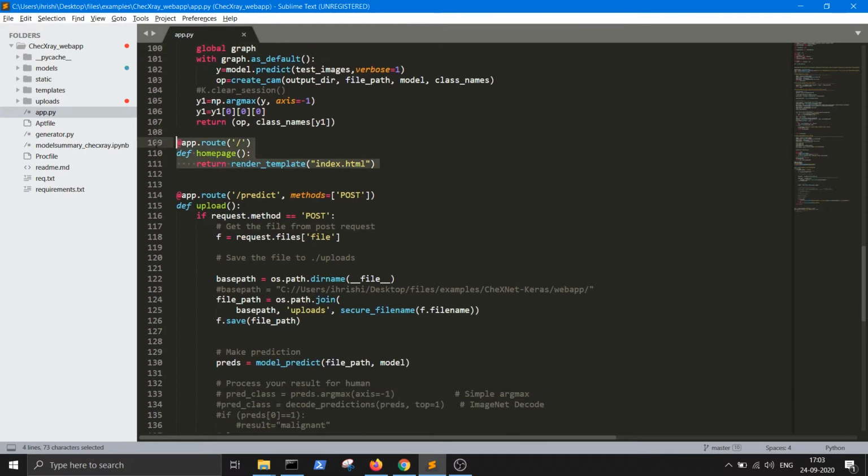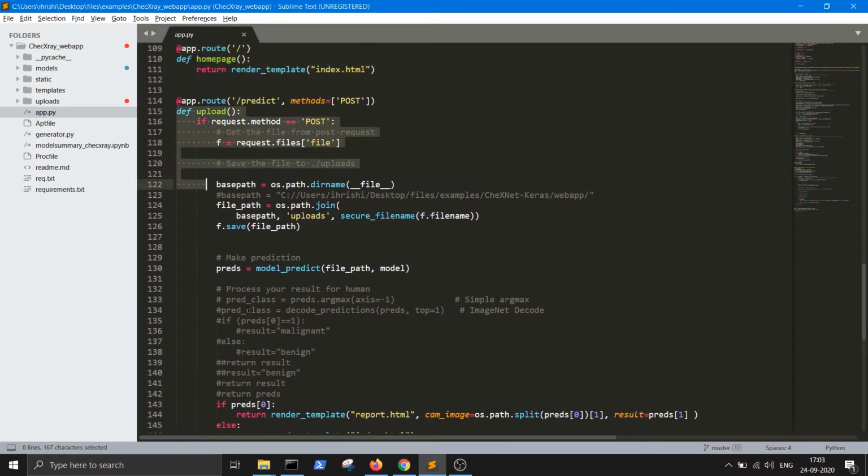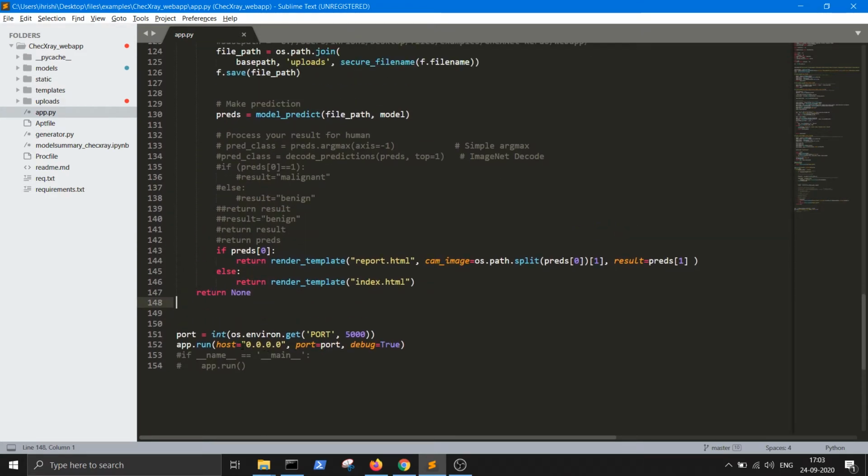render the home page, and then you can also upload. This is right now running on localhost. You can also change the IP addresses and port number. Right now it's running on port 5000.